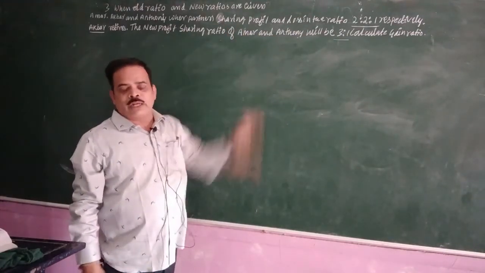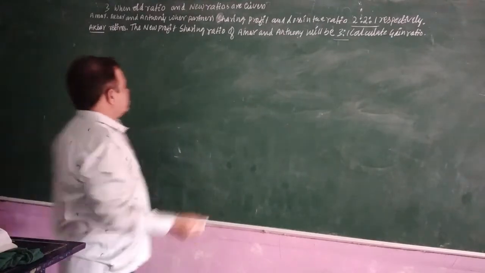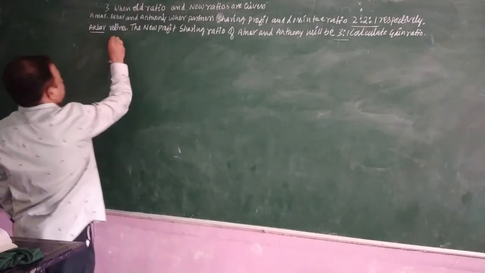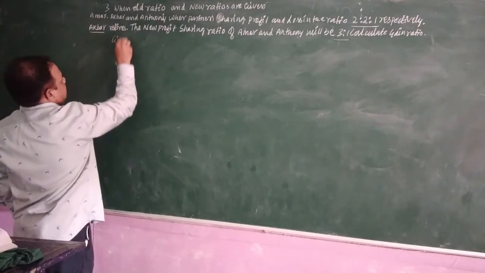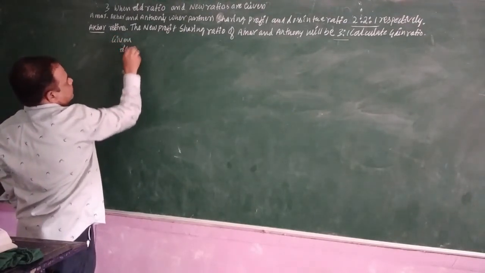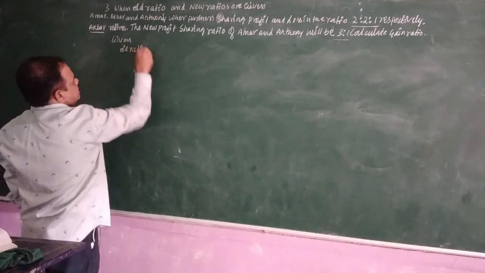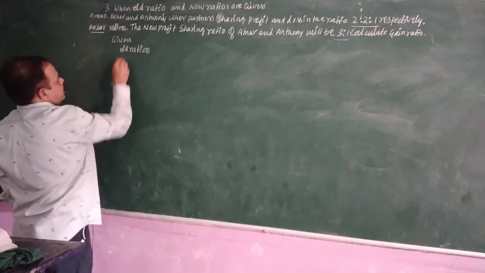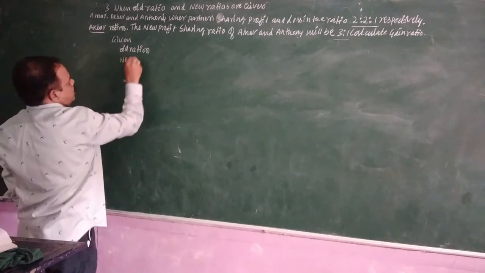Now we go on to calculate the gain ratios. What is given here? Old ratio is given, and new ratio is also given.